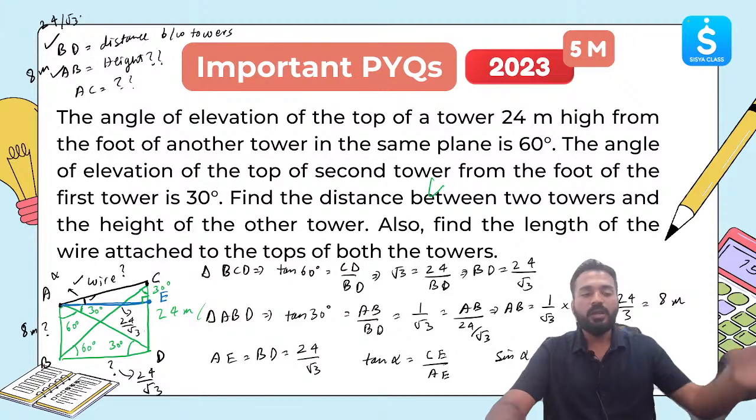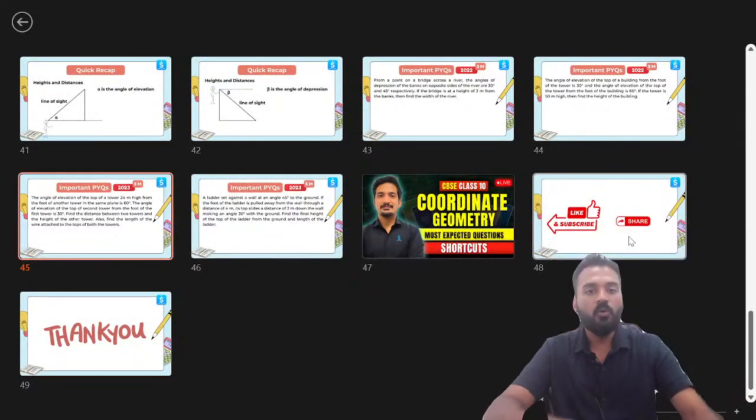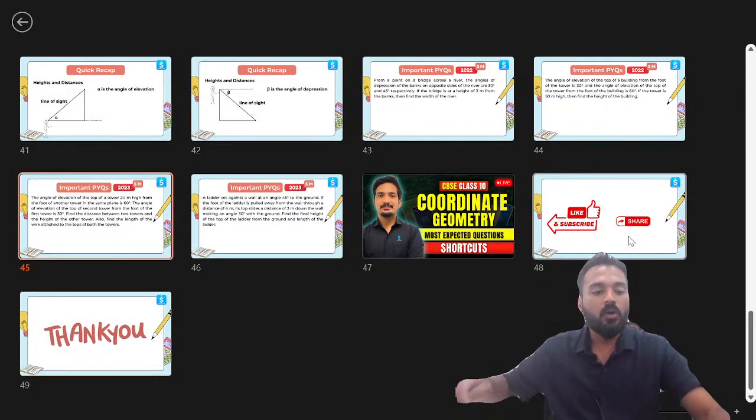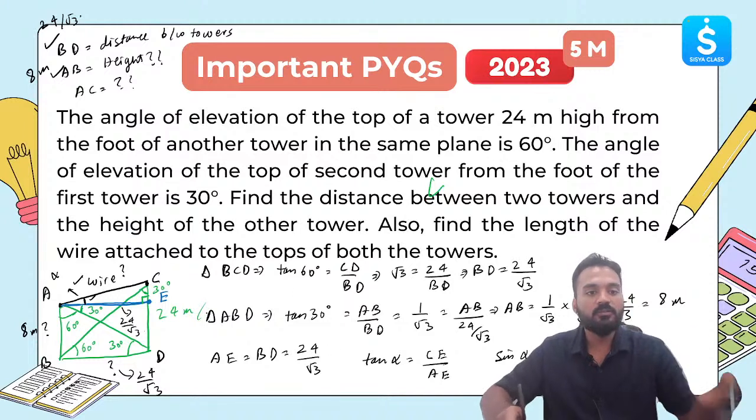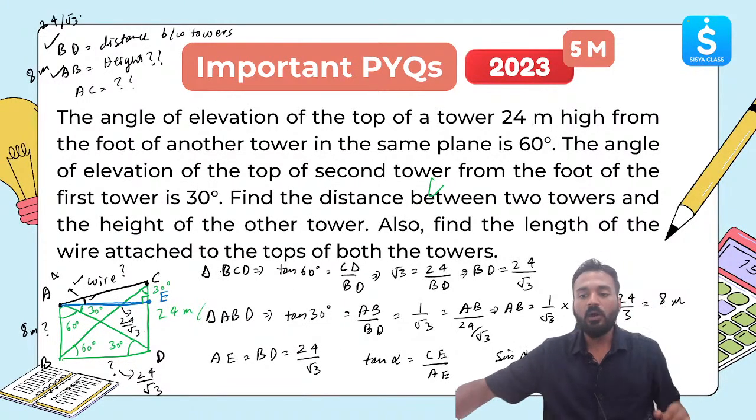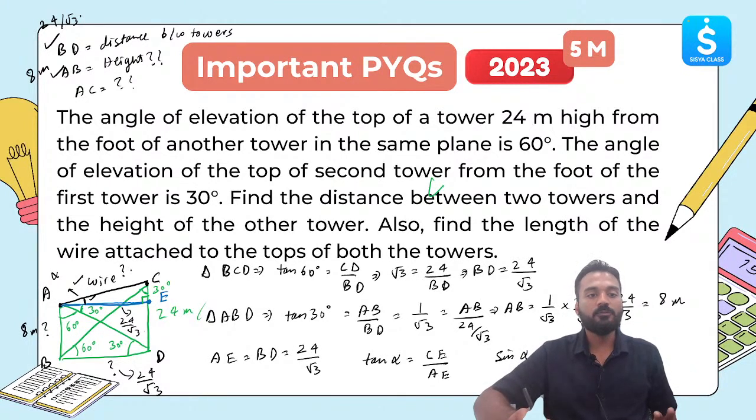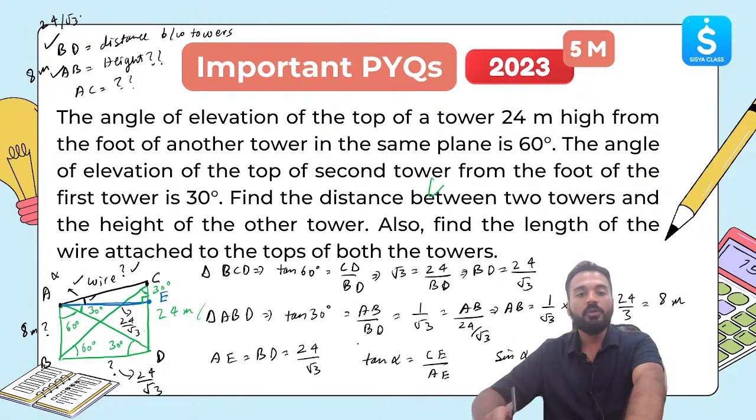Any questions you can drop in the comment box, and this is a homework for you. You can find it out and let me know what's the answer for this part AC. Try it out because we are running out of time. We'll be meeting in the next session as well. This is your task to find out what is the length of this wire. Till here we have found it out. I have told you how to find out alpha. You find out alpha and use sine alpha and tan alpha to find out what is AC.